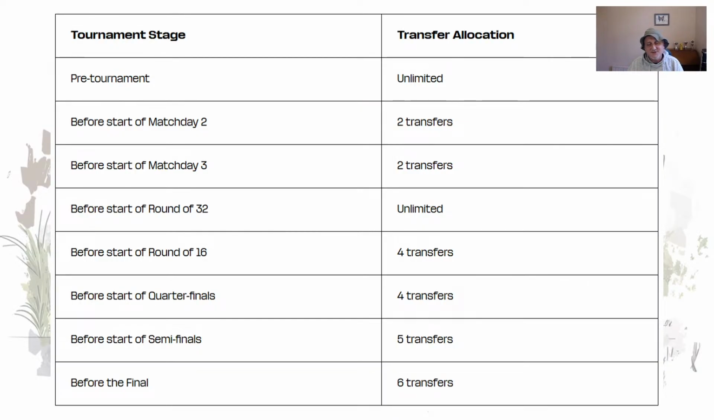And then number of transfers. So the first 3 match days, unlimited, of course, match day 1. Next 2, we only get 2 transfers. If the template doesn't change, that's fine. We're going to be fine. But if by match day 3 it changes a lot, then I do use the wild card.